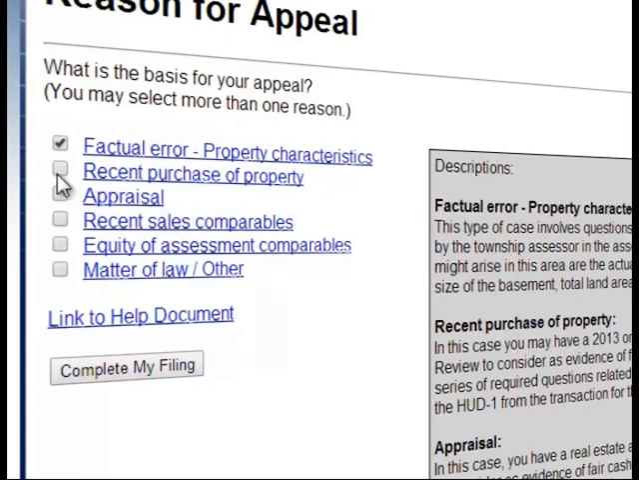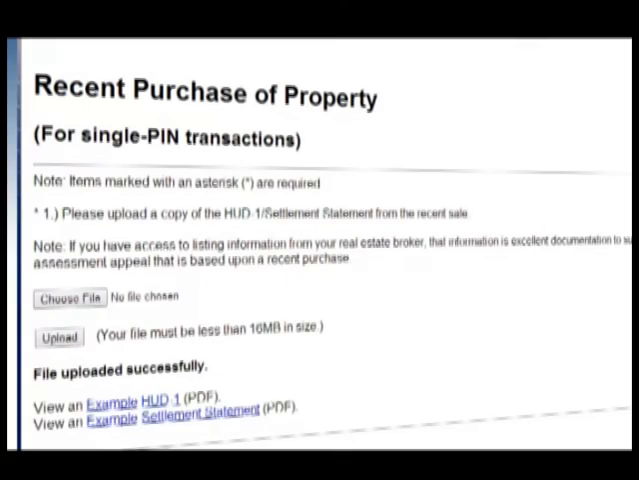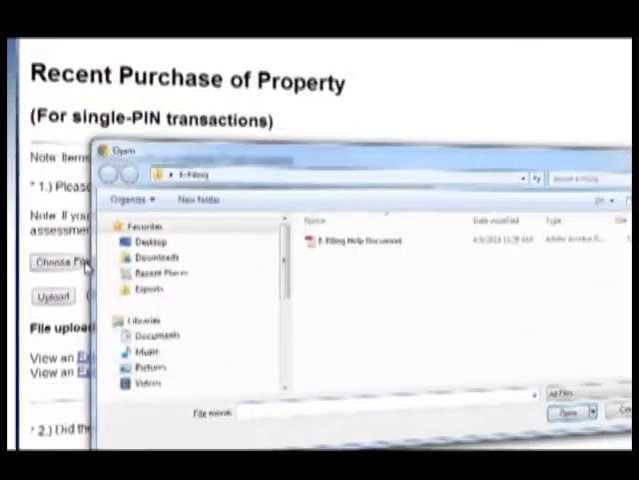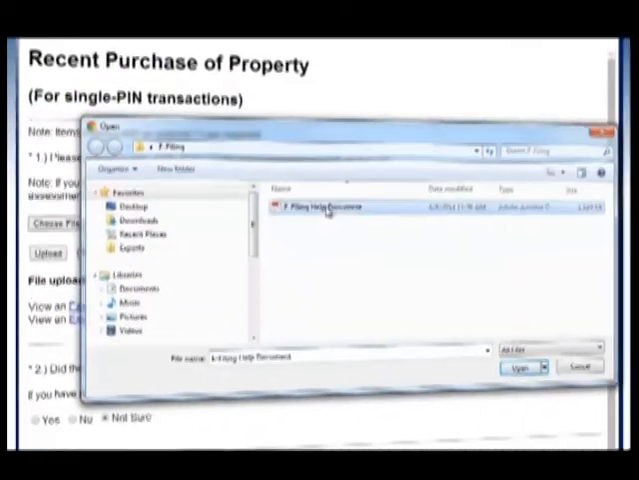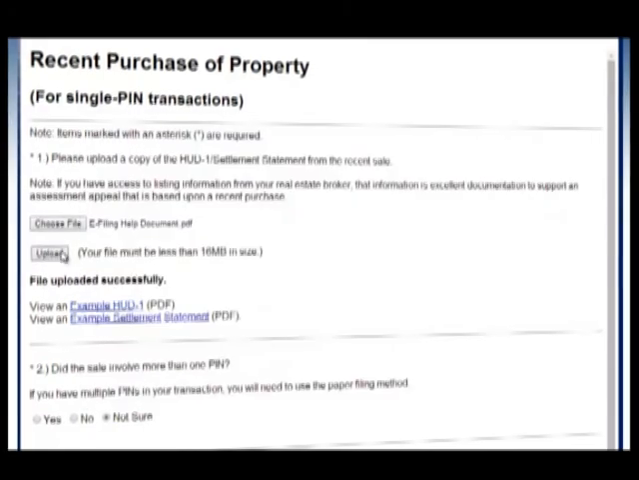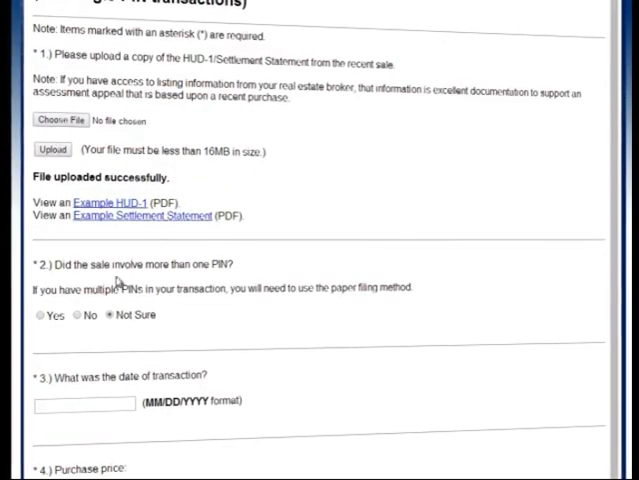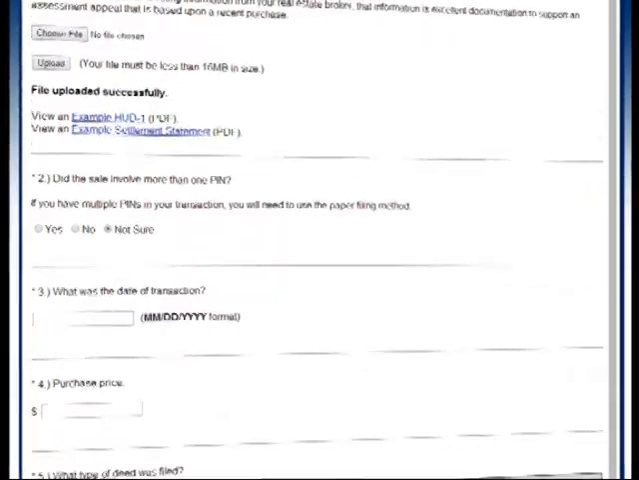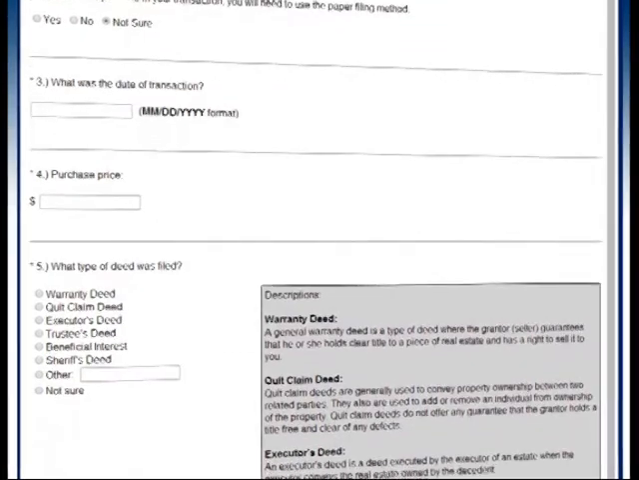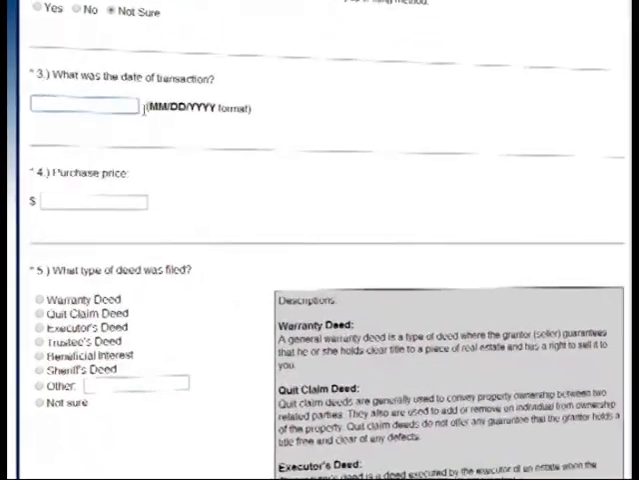The next reason for appeal is recent purchase of a property. This reason is directed towards the residential property transfers within the year before the assessment date and the current year. The Board of Review expects to receive a copy of the HUD-1 or settlement statement from closing, which can be uploaded on this page. If you're using a late current year sale, it may be advisable to also upload the P-Tax 203 from your recent transaction. It is important to make sure that you fill out all items that are asterisked. These are required to successfully submit your appeal to the Board of Review.